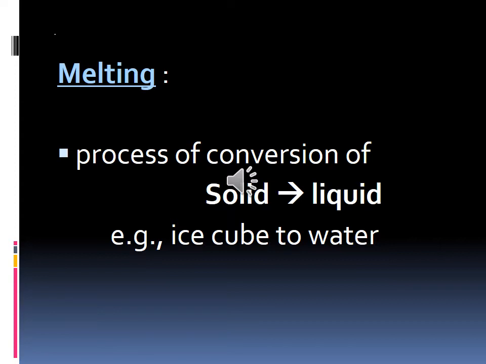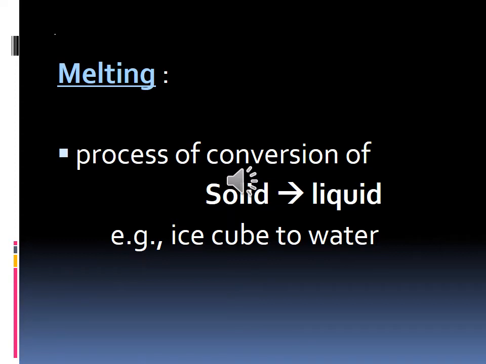When the ice cube gets hot, it melts into water, so that it is called melting. The process of conversion of solid to liquid is called melting. What is the example? Ice cube to water. The conversion of ice cube to water is called melting.